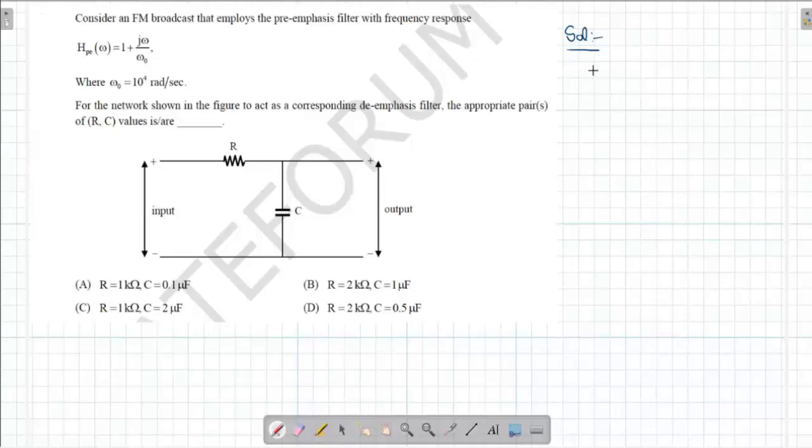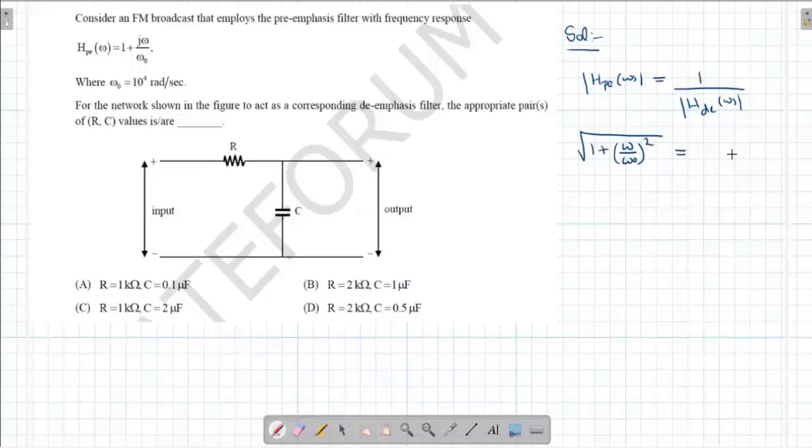Not exactly equalization, but the response is such that the magnitude of H_P of omega is the inverse of the magnitude of H_D of omega, which is the de-emphasis. The magnitude of this is going to be root of 1 plus (omega by omega naught) whole square, equal to 1 upon H_d of omega.